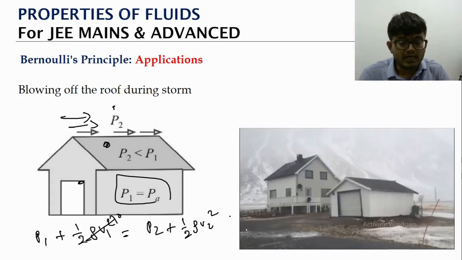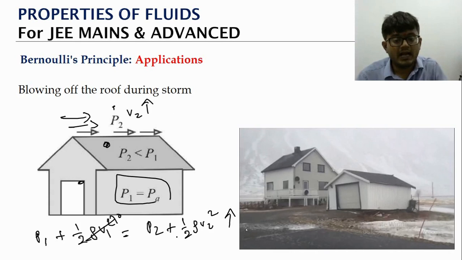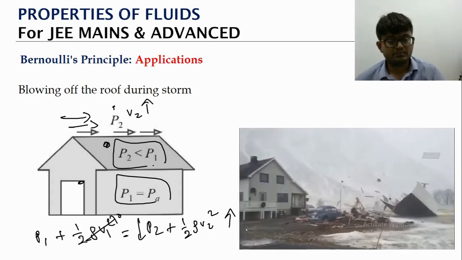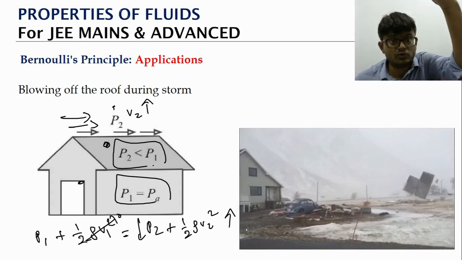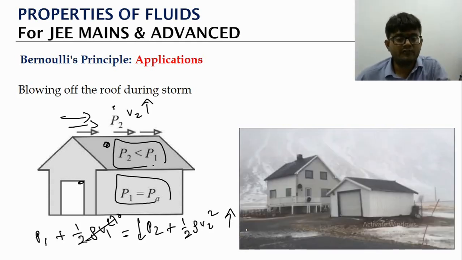Now V2 is high because the cyclone is blowing. The speed here is high. As a result, P2 will get reduced. So the P2 value will become less than P1. That means inside the house the pressure is more and outside the house the pressure is less. That is the reason why the rooftop gets off from the house.